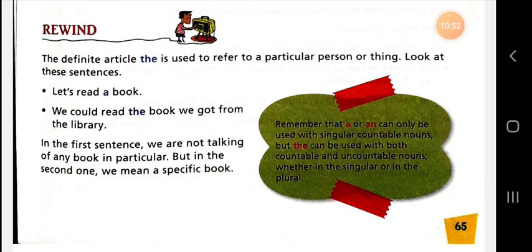Remember that a or an can only be used with singular countable nouns, but the can be used with both countable and uncountable nouns, whether in the singular or in the plural. So in the first sentence, we are not talking of any book in particular. Let's read a book. But in the second sentence, we could not read the book we got from the library. In this sentence, we mean a specific book. That is why the is used.